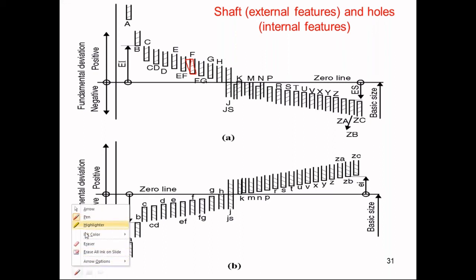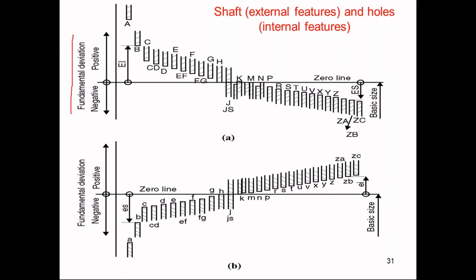Okay. Now our target was to understand the fundamental deviation. On the y-axis we have fundamental deviation. With that we have some positive part and some negative part. Obviously the part below the zero line is negative and above the zero line is positive. Now in this, EI is shown over here. Similarly, ei is shown for the shaft section also, you can observe it. And ES, capital ES, try to observe. Same case, small es. So capital letters for hole, small letters for shaft, we know.